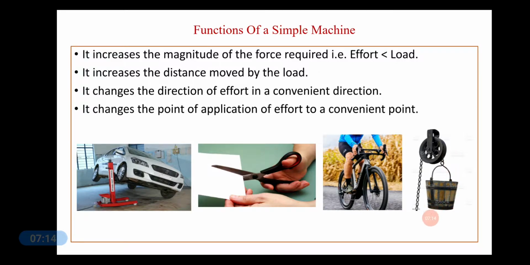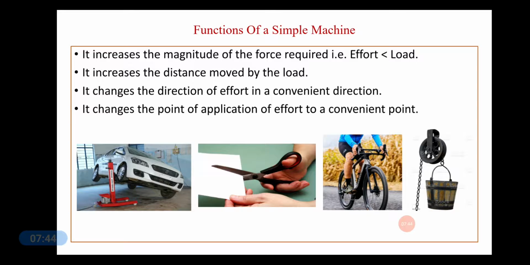Whenever a person needs to take out water from a well, this bucket is lowered down, and when the person is pulling the rope from this side, the effort needed is less and the load will come up very easily. That is, we are pulling the rope downwards, but the load is moving upwards. That is, the direction of effort is changed into a convenient direction.